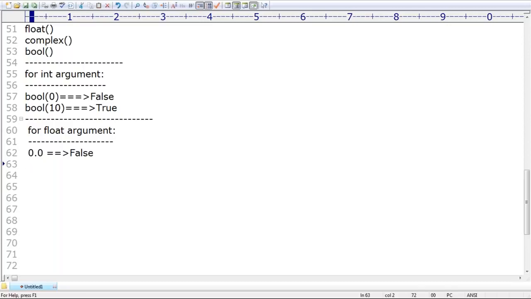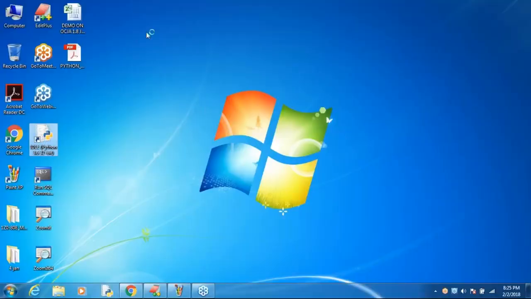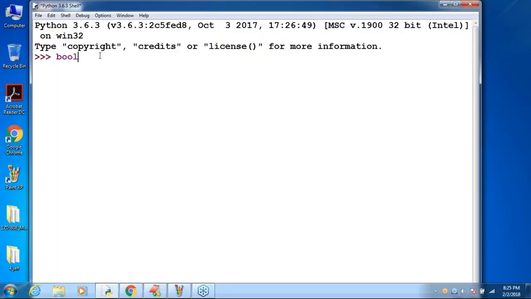I have 0.8 here. Let me check all these possibilities. For the float, bool of 0.0. Is 0.0 zero? Yes, so the answer is false. Excellent. Bool of 0.1. Is it 0? No. That's why by default we get true. Even 0.8 is also true only.